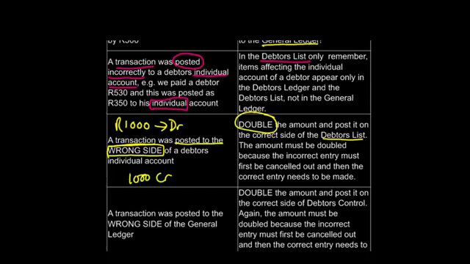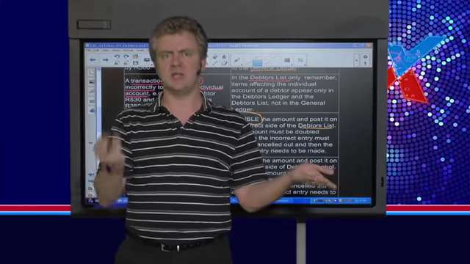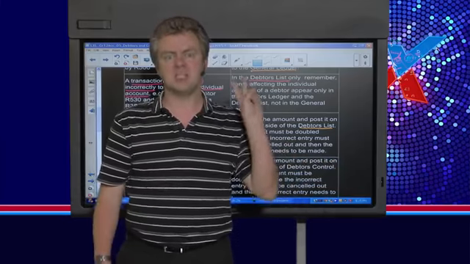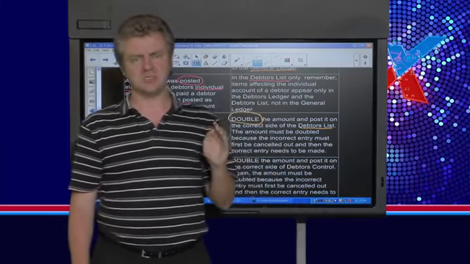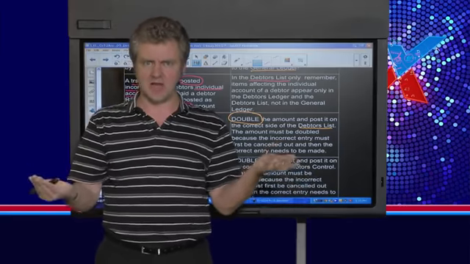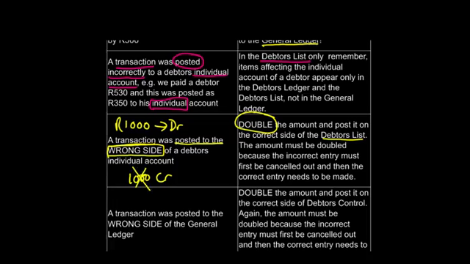What's now happened is that the credit side is 1,000 Rand too much, and the debit side is 1,000 Rand too little. So if we put it on the wrong side, we are actually out by 2,000 Rand, because the 1,000 Rand is on the credit side when it should have been on the debit side. To try and explain this a bit more clearly, first of all, we've got to cancel this incorrect credit, and the way we cancel an incorrect credit is we debit the account.